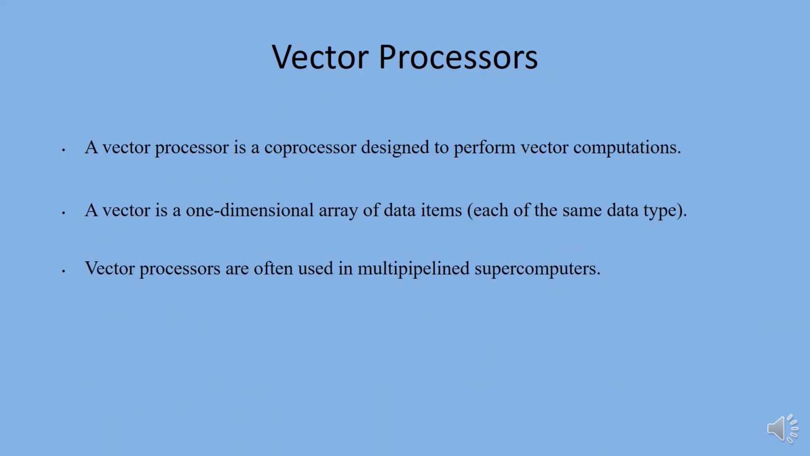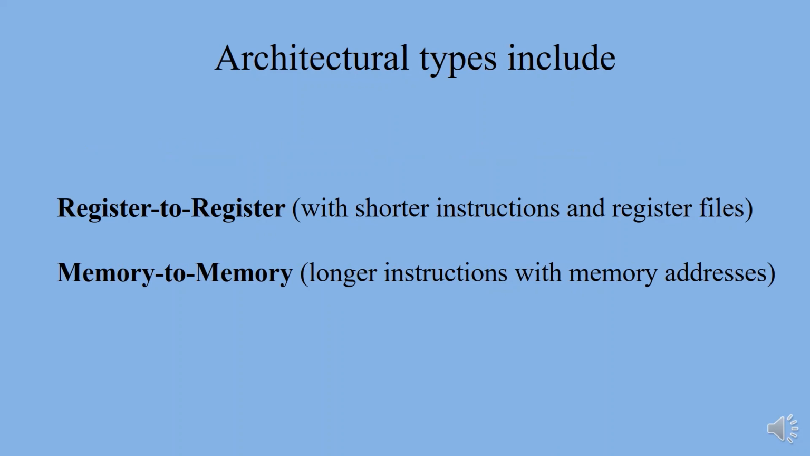A vector processor is a coprocessor designed to perform vector computations. A vector is a one-dimensional array of data items. Vector processors are often used in multi-pipelined supercomputers. Architectural types include register-to-register, with shorter instructions and register files, and second, memory-to-memory, with longer instructions with memory addresses.